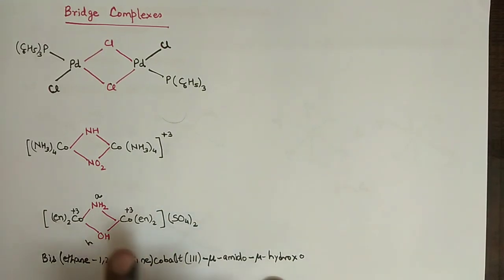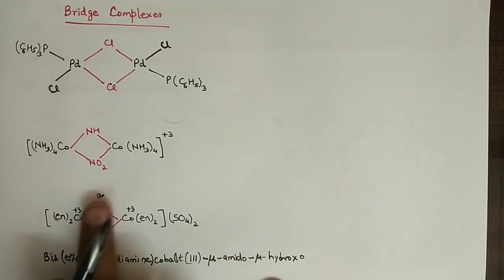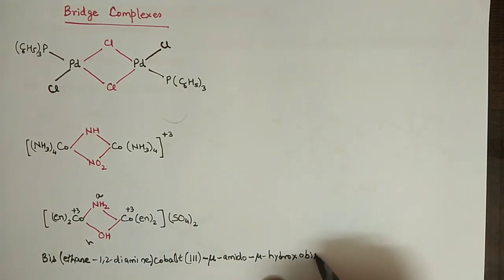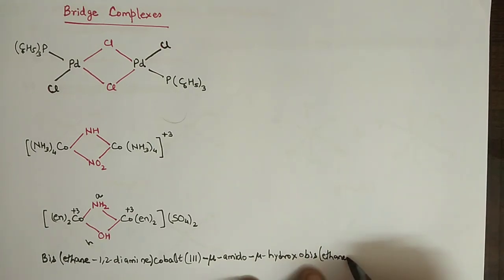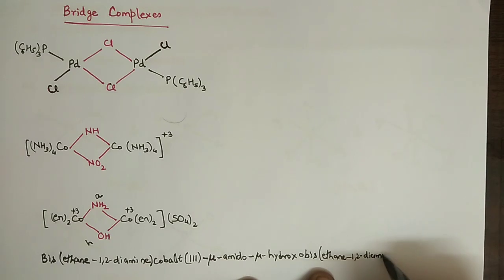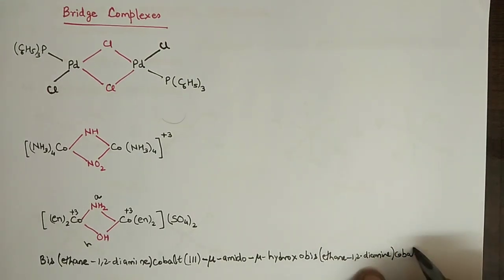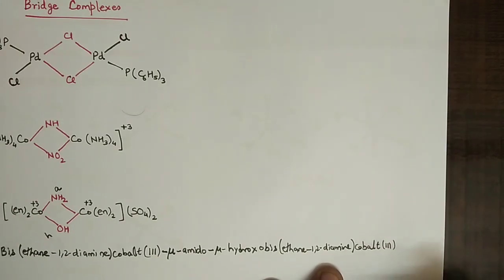And now we have crossed the bridge to write the name of this. Again go with bis in brackets, ethane, 1,2-diamine, bracket close, then cobalt, brackets with 3 oxidation number, then after gap you have to write sulfate.